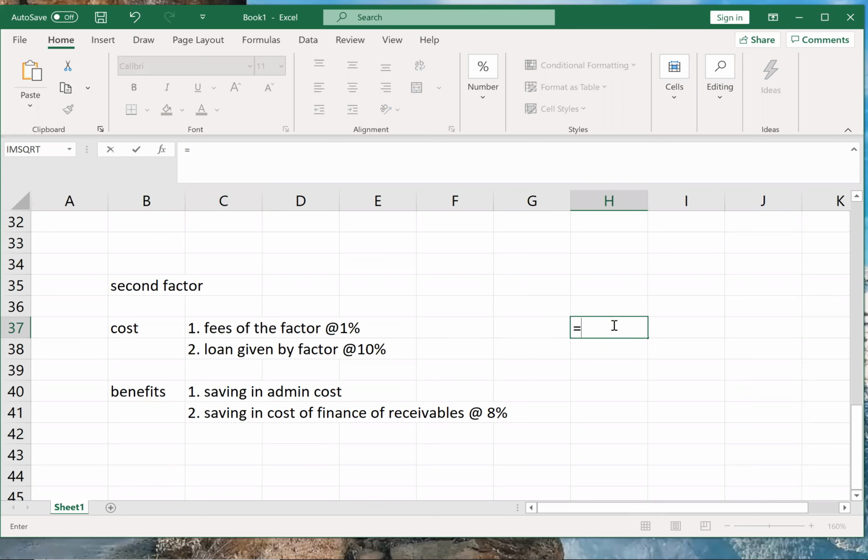So fees of the factor is 1% of sales. It is 1% of sales. So sales was 16 million into 1%. Straightforward. So fees is simple. Fees is 1,60,000.